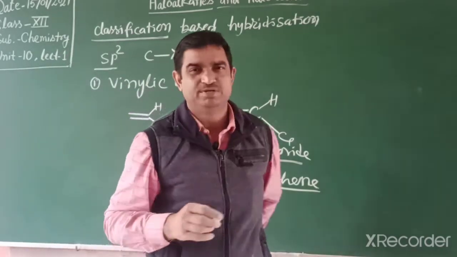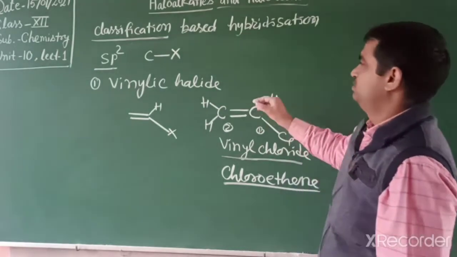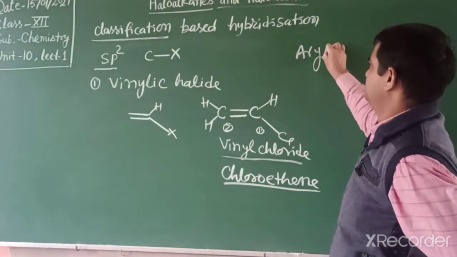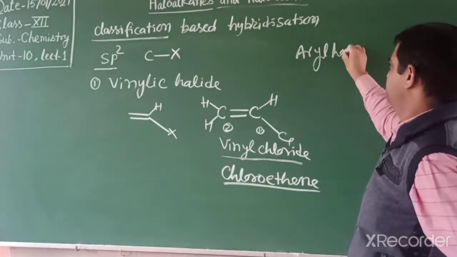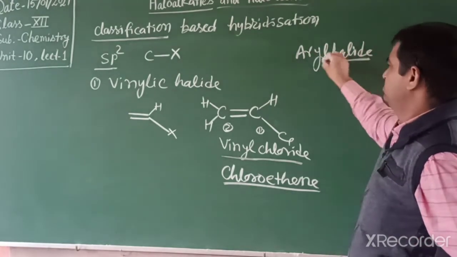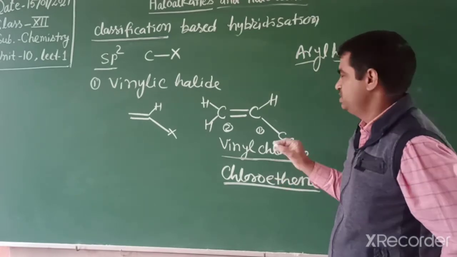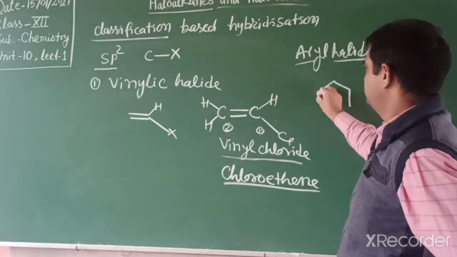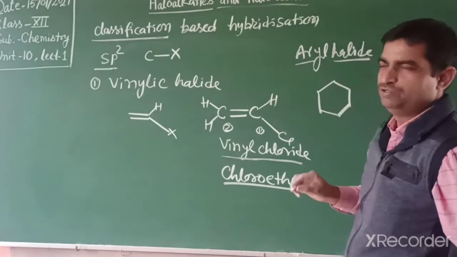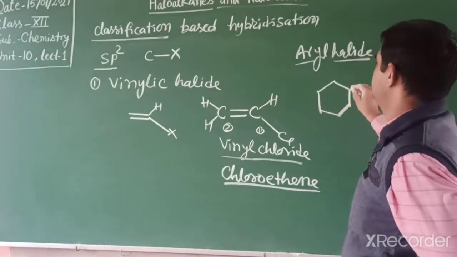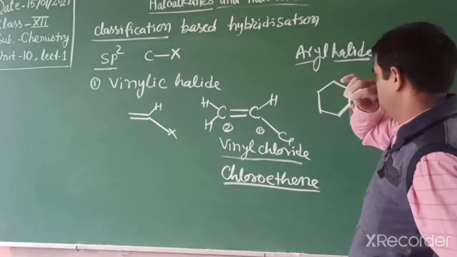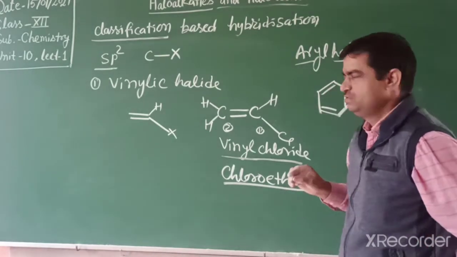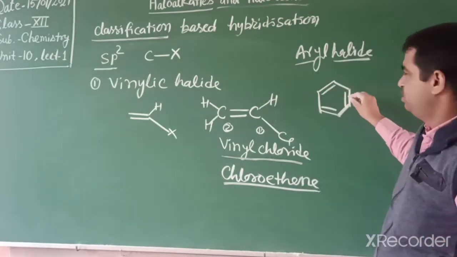Another sp2 hybridized carbon is the aryl halide. Another classification is aryl halide. It means the halogen atom is attached directly to the benzene ring, like this. If a halogen is attached directly to the benzene ring, this one is benzene and this carbon is sp2 hybridized.